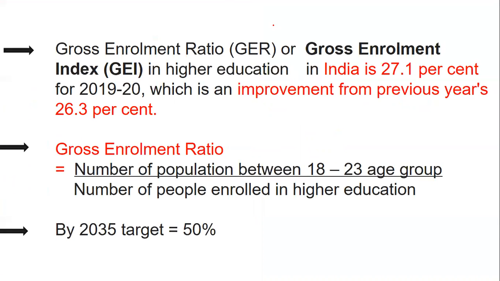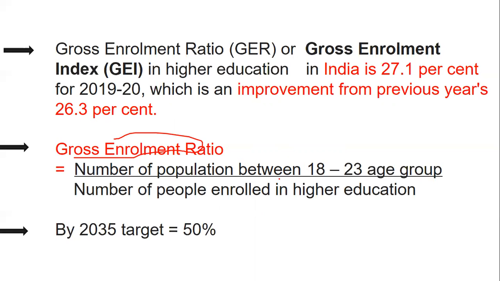So let's understand it very well. First of all, gross enrollment ratio is basically called gross enrollment index, which is 27.1% for 2021, and prior to that it was 26.3. It is calculated as the number of students who are enrolled in higher education divided by the number of population between the age group of 18 to 23.